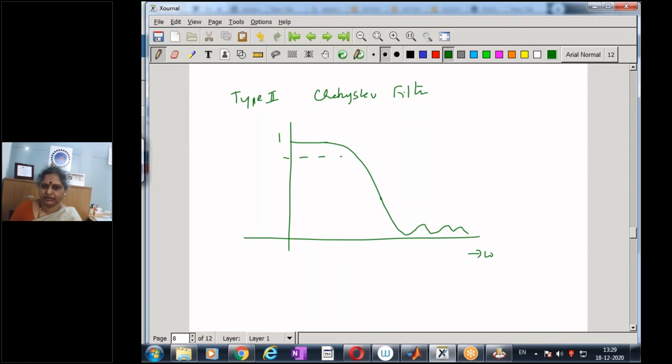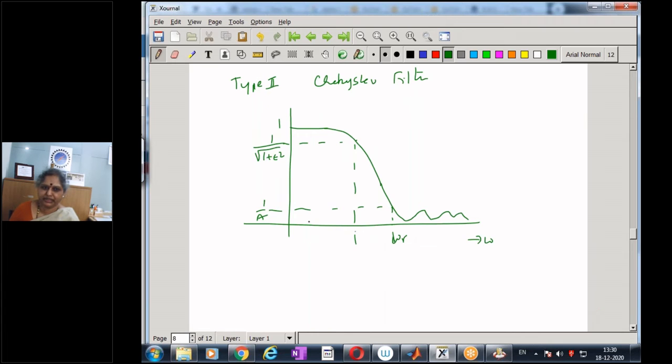This is say 1 by square root of 1 plus epsilon square, and this is omega r, and this is 1 by a, and this is again 1.